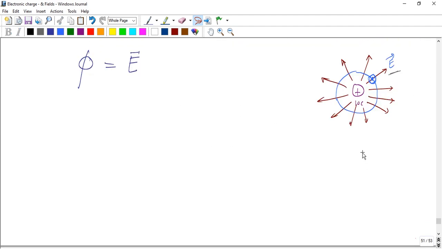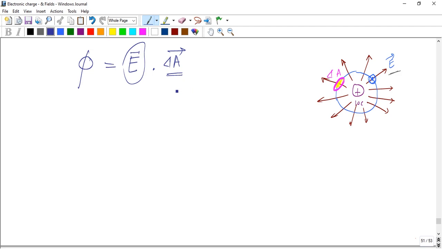Okay. Suppose we consider a surface like this. This is a surface, and that is called area. Consider a small surface of a sphere, delta A. Suppose we say that E dot delta A is the amount of electric field piercing the surface delta A.